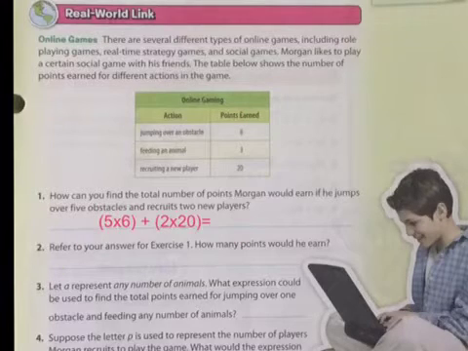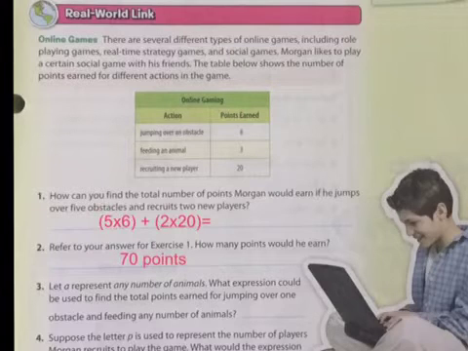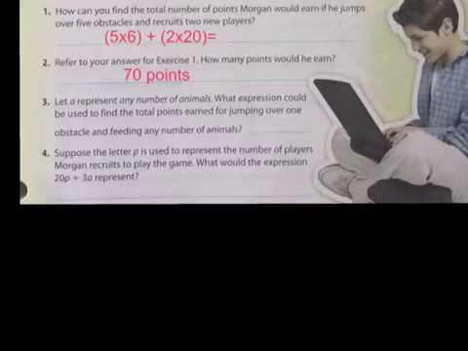Okay, number 2. Refer to your answer for exercise 1. How many points would he earn? Well, right here. This is where you would write it. So how do we solve this? We do parentheses first and then add it. 5 times 6 is 30, plus 2 times 20 is 40. So 30 plus 40 equals 70 points.